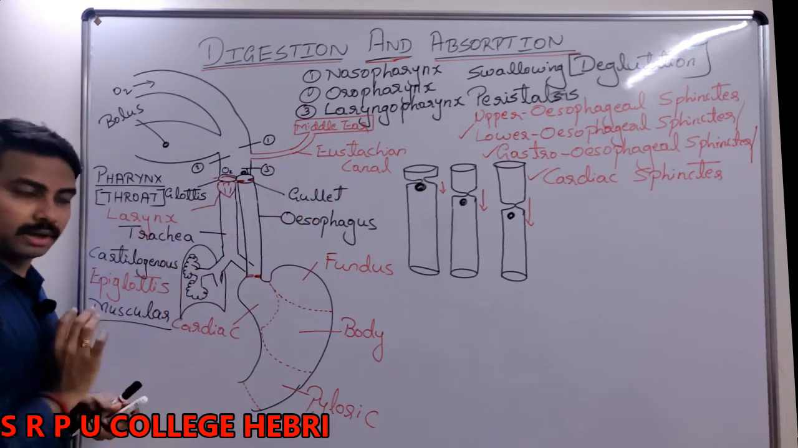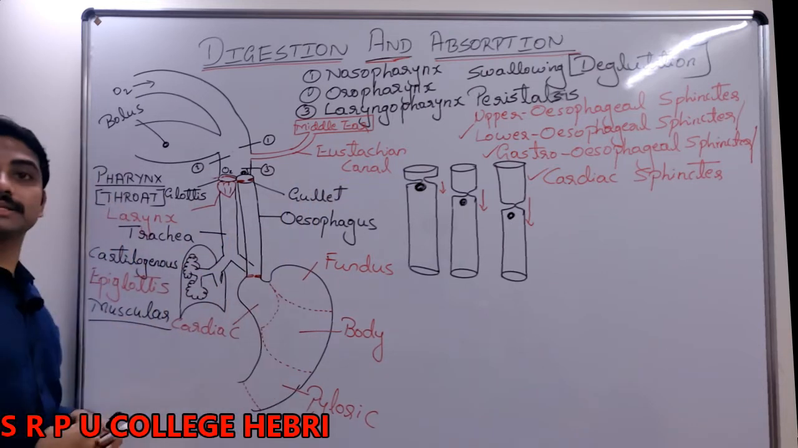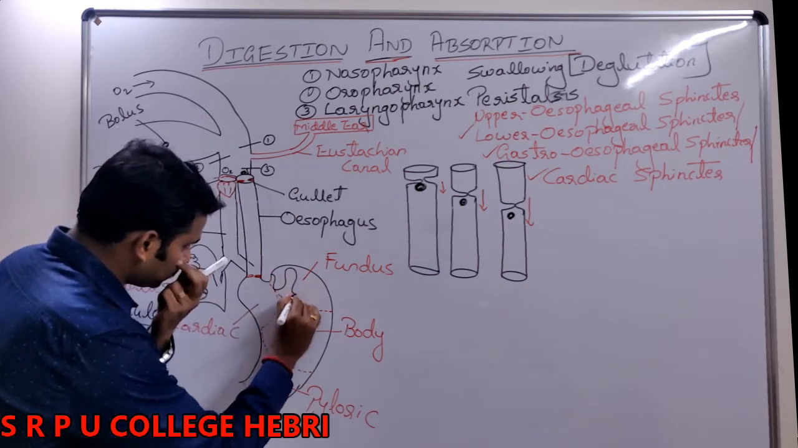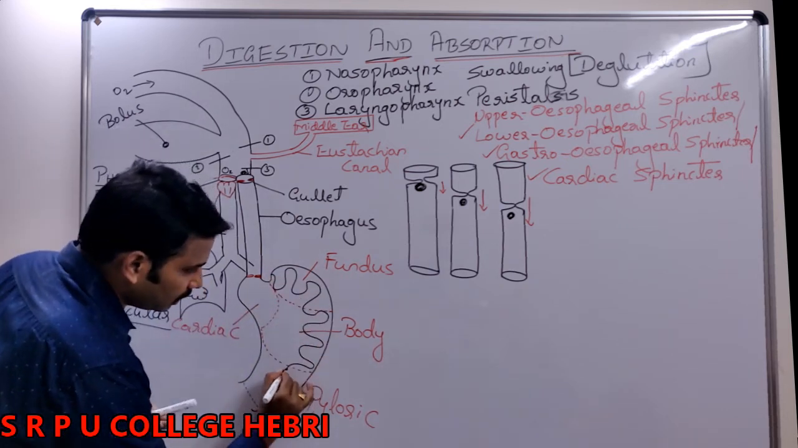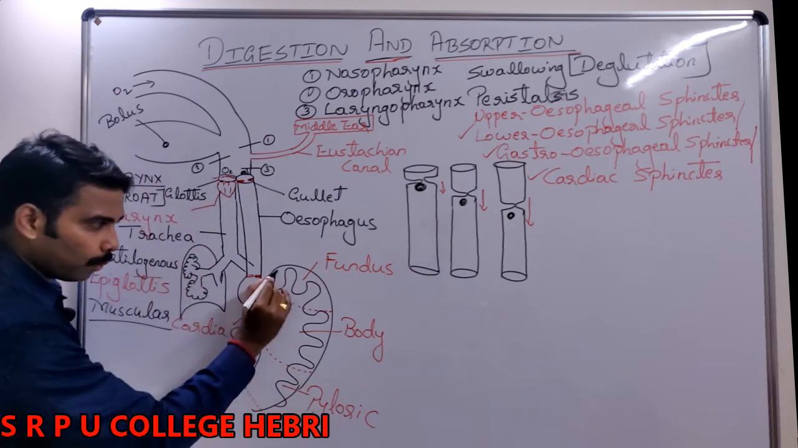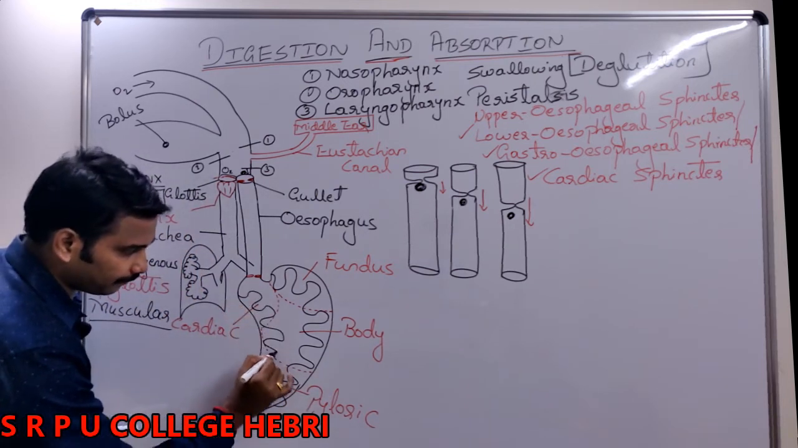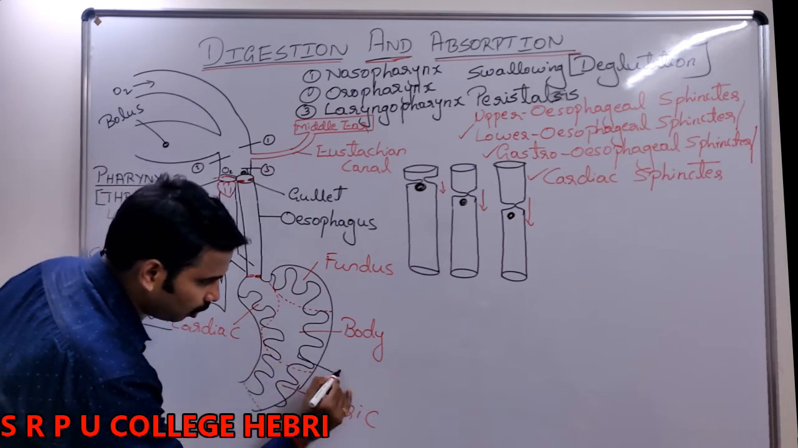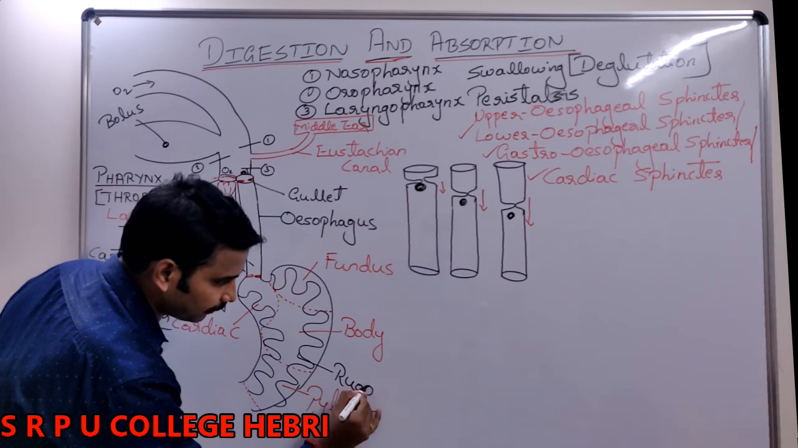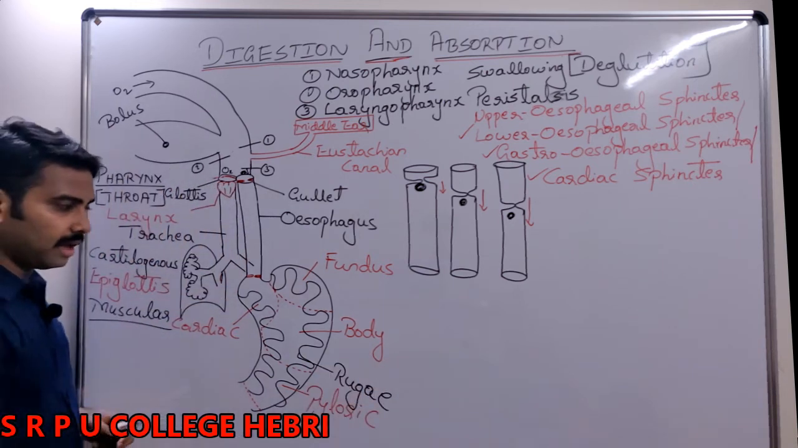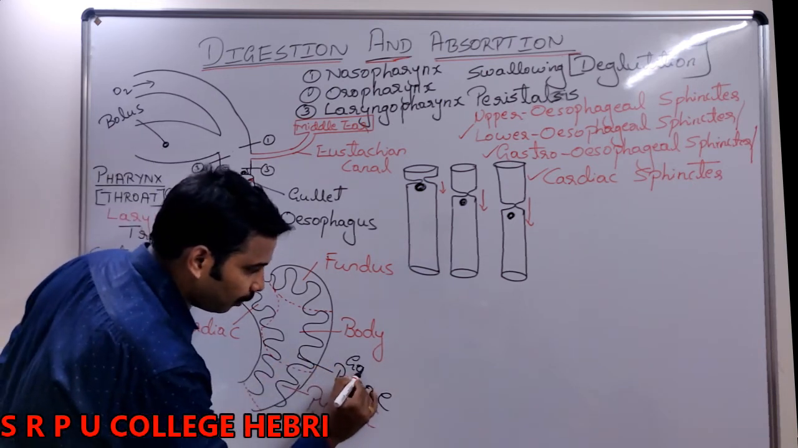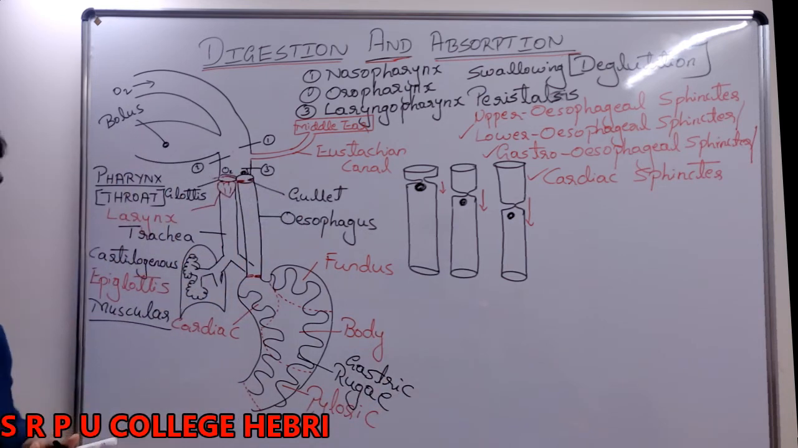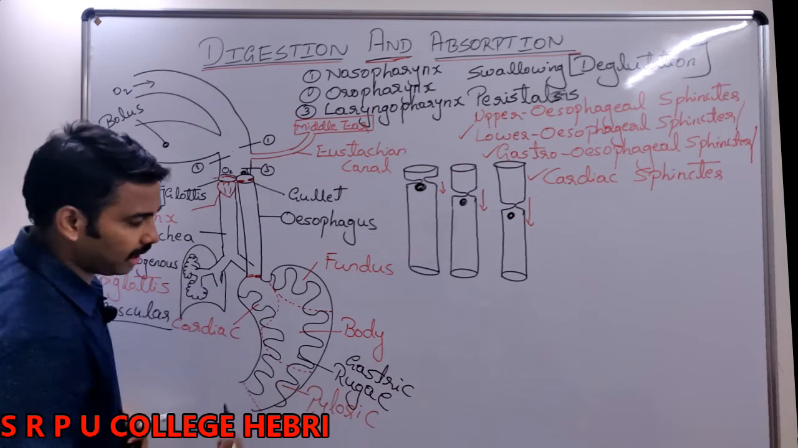Is that clear? Now, when the stomach is empty, it has numerous foldings. The foldings in the wall of the stomach are called rugae. What are they called? Rugae. These rugae are found in the stomach, that's why they are also called gastric rugae. What are gastric rugae? 1 mark question.